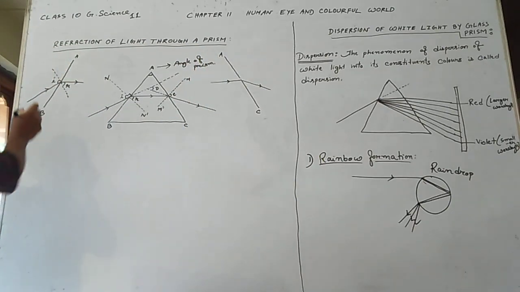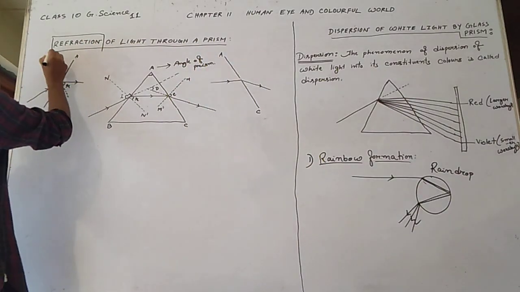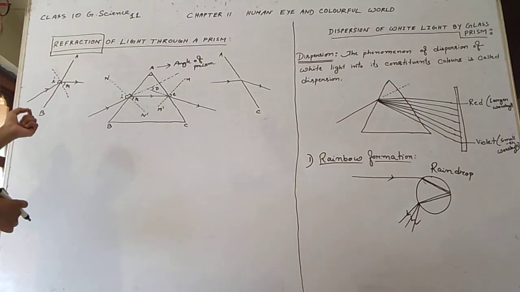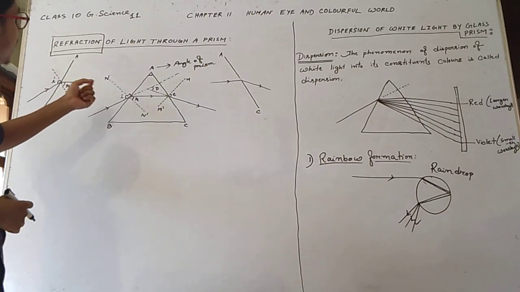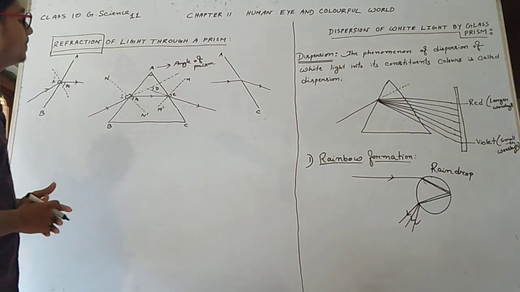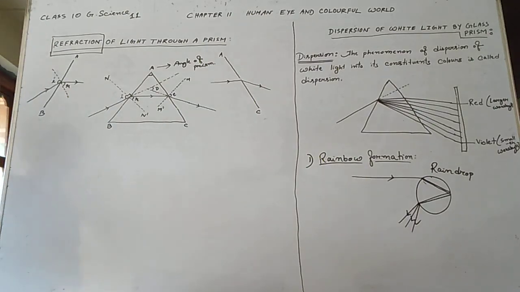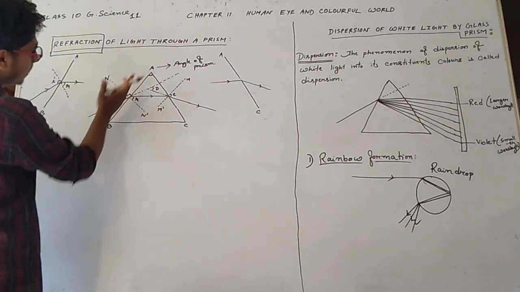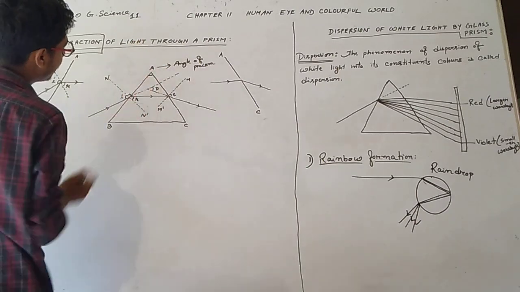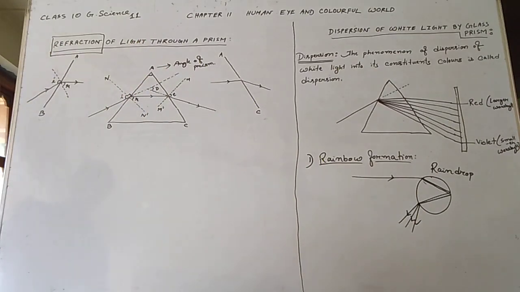So what happened here? The refraction term, we all know about it. We studied it in chapter number 10. And what happens when a beam of light goes through a glass prism? Two times refraction happens. How many times? Two times. The first time from this position, and the second time here.